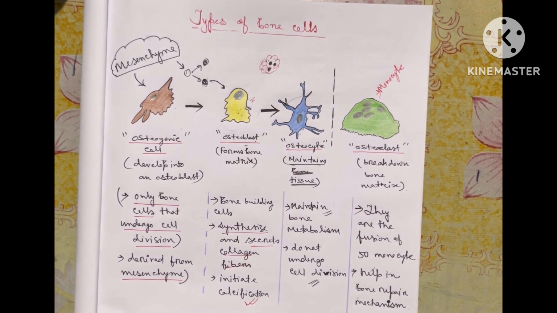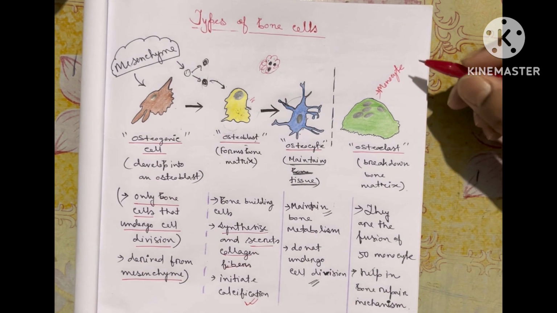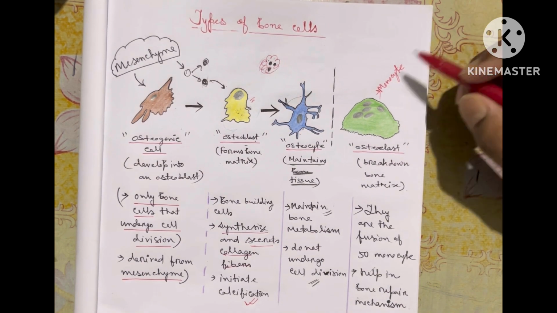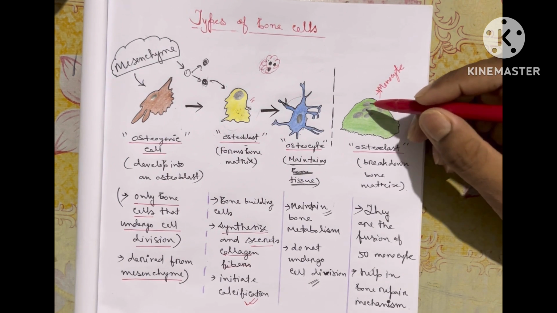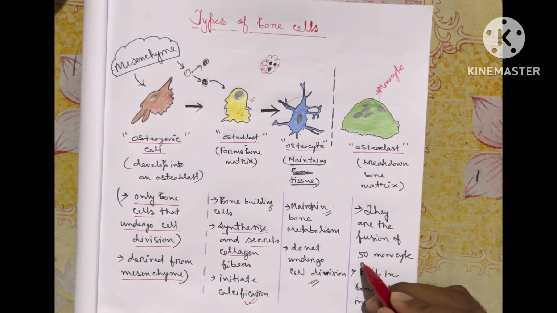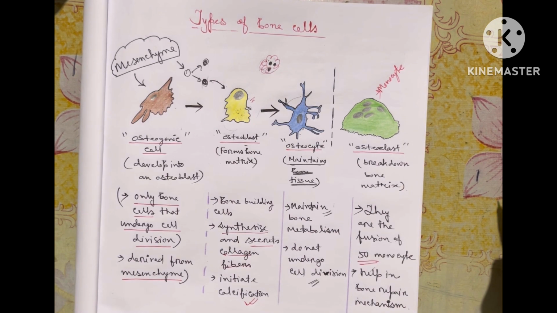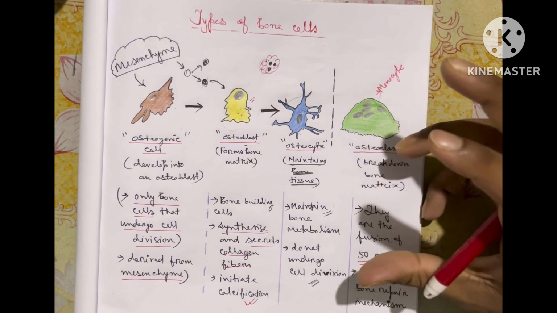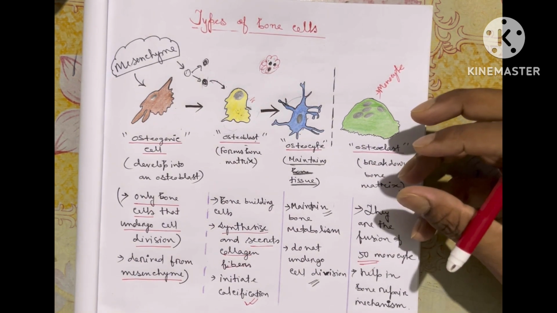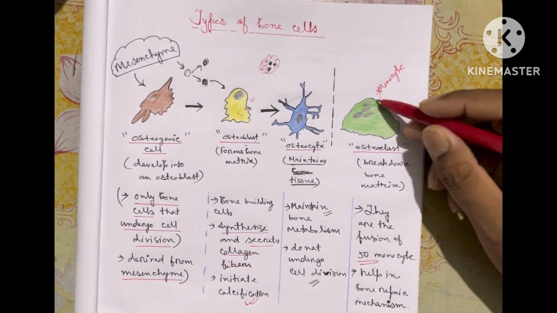Its action is almost like a monocyte, and we know the function of a monocyte: it engulfs things. It is basically polynucleated, because as many as 50 monocytes accumulate or fuse together to form an osteoclast.